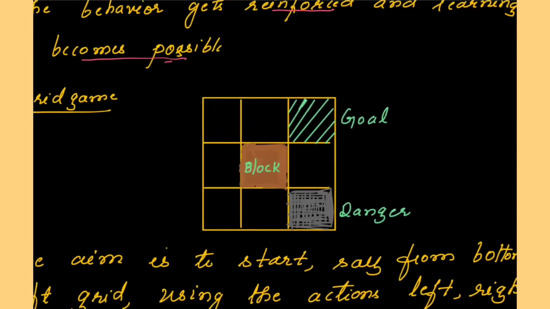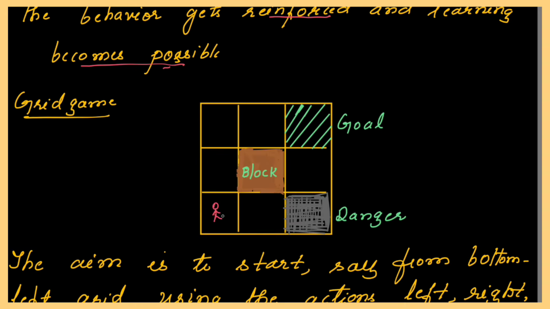So one example you can check here is the grid game. Here is the AI agent. Let us take that this agent has to move towards the goal. The goal is here. So the agent has got various paths to reach the goal. Suppose if it takes a path like this, it is moving towards the danger.